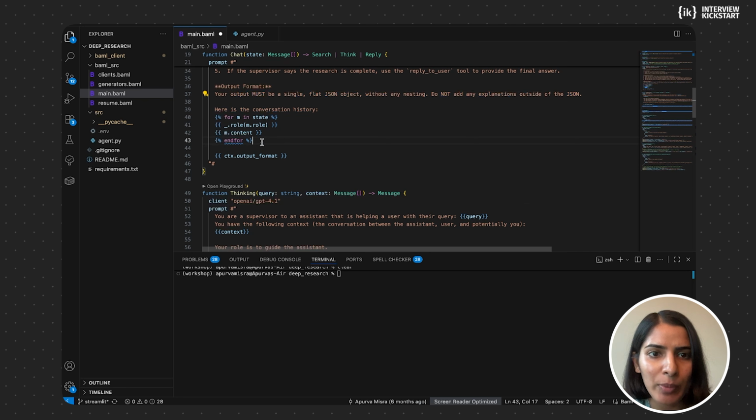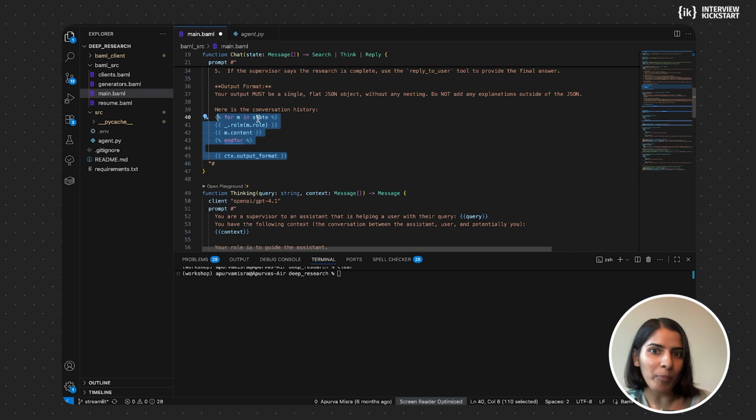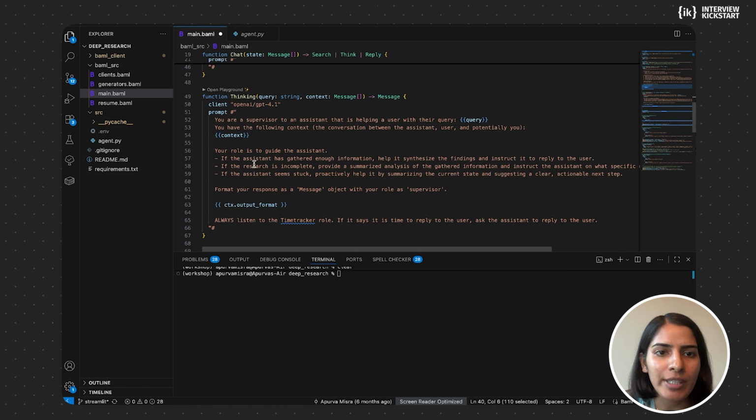So this is where I'm filling out all the information, like this is the state that I get. So it's a dynamic prompt. We have defined the static piece, and this is where the dynamic piece comes in, where all the state information till now, like the assistant had said this, the supervisor has said this, all of that comes in here. The same goes for the thinking as well.